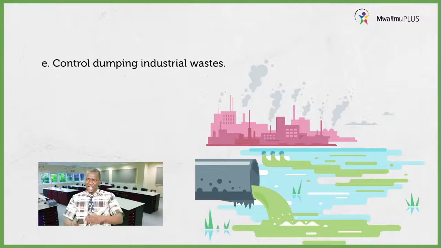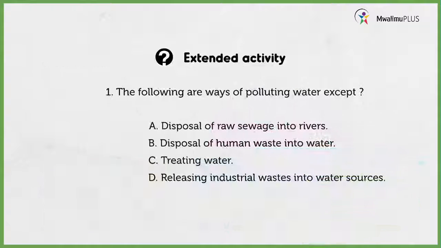Let us now look at the activity that I want you to go and do there at home. During your free time, I want you to go and do the following. And question 1 reads like this. The following are ways of polluting water except A. Disposal of raw sewage into rivers. B. Disposal of human waste into water. C. Treating water. D. Releasing industrial waste into water sources.